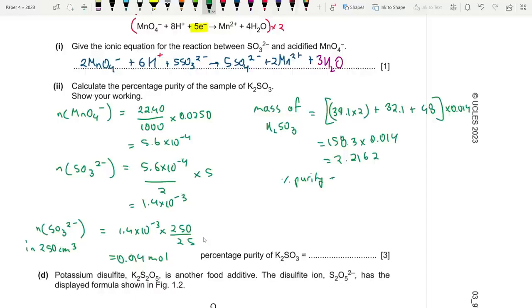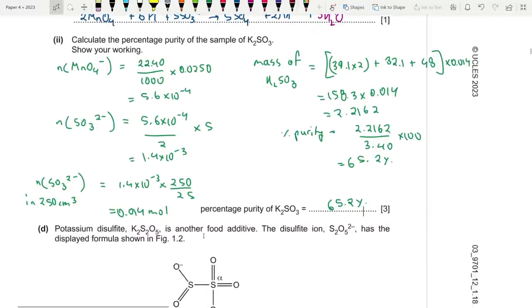Now let's find the percentage purity. How much is it? 2.2162 divided by the original mass of 3.40 grams, times 100, is 65.2%. According to my answer, it is 65.2%. So see if you guys got it. If you have any queries, please do comment below.